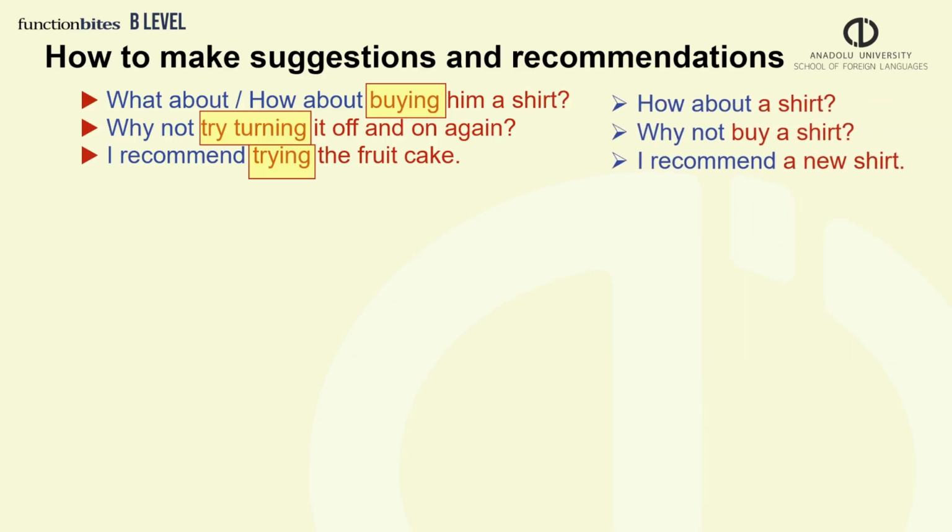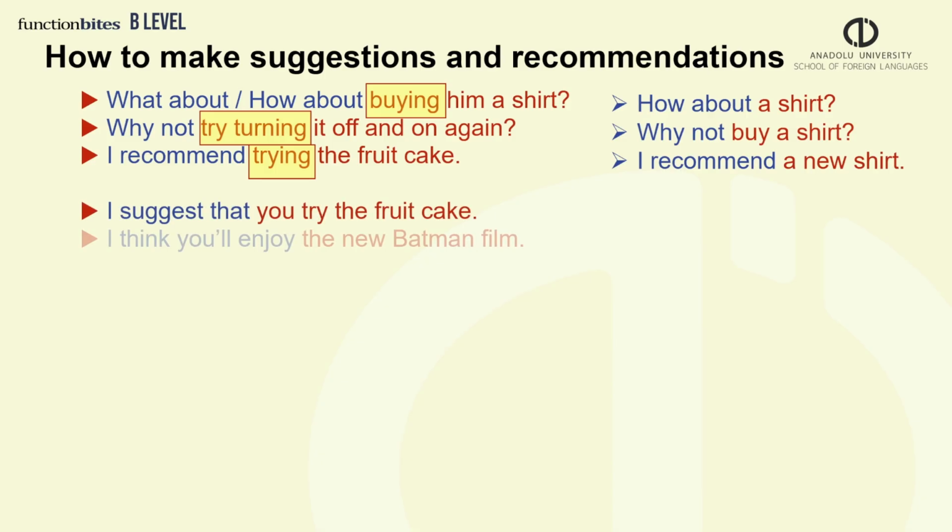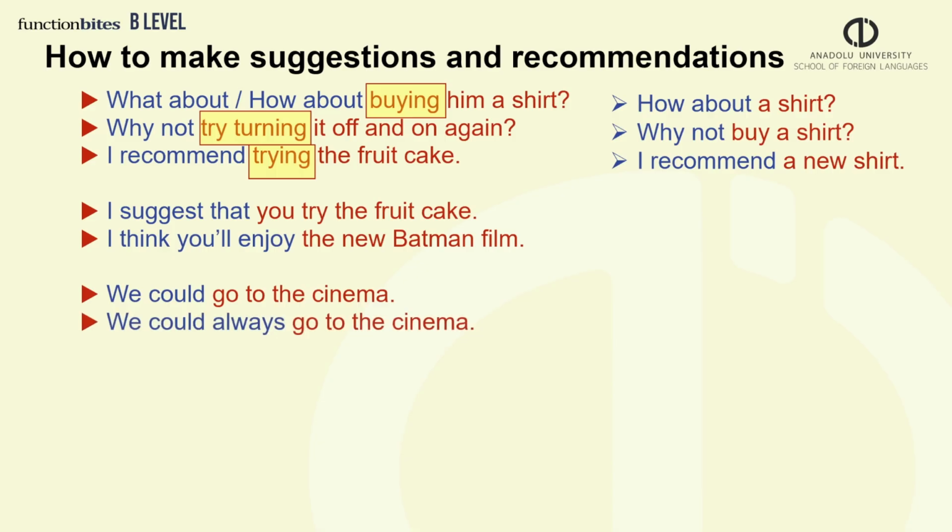Why not buy a shirt? I recommend a new shirt. I suggest that you try the fruitcake. I think you'll enjoy the new Batman film. We could go to the cinema. We could always go to the cinema. Note that by adding always here, we're suggesting something that is always an option to someone, if there's no other option available.